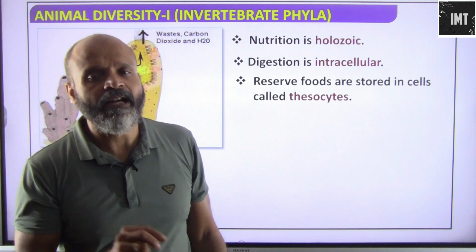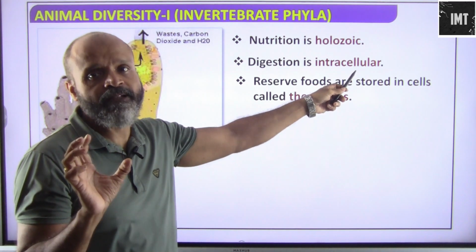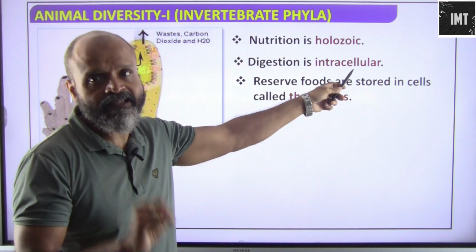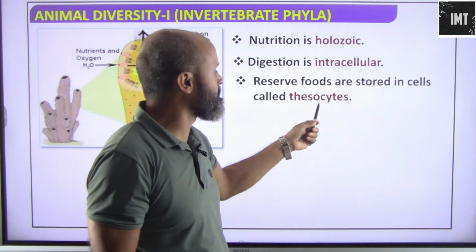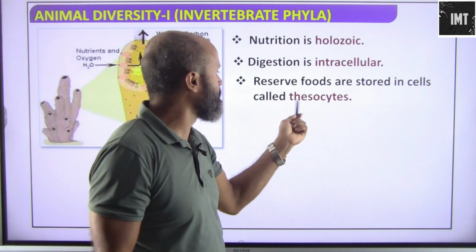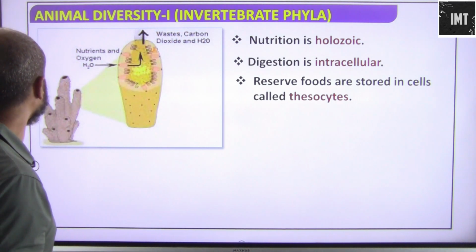However, the same doesn't happen in sponges. The food is directly absorbed in the cells, so it is inside the cell that digestion takes place. Reserved food is stored in cells known as thesocytes.